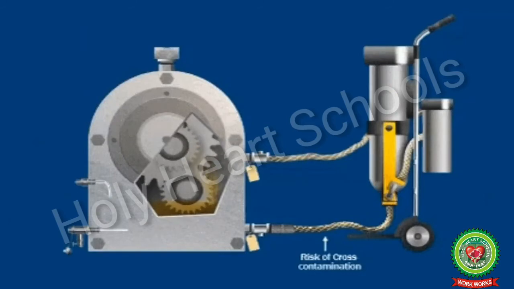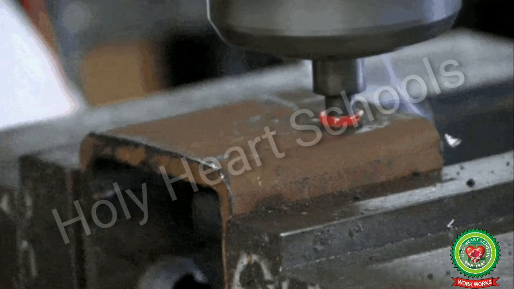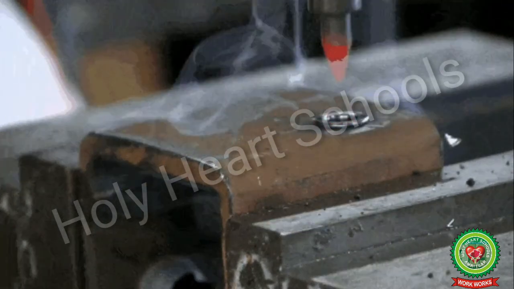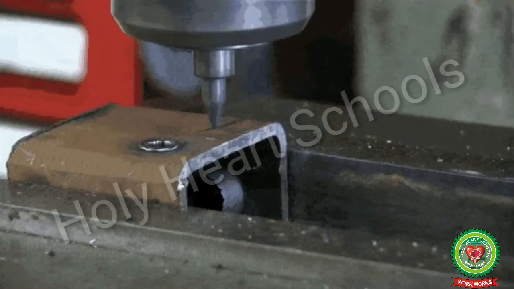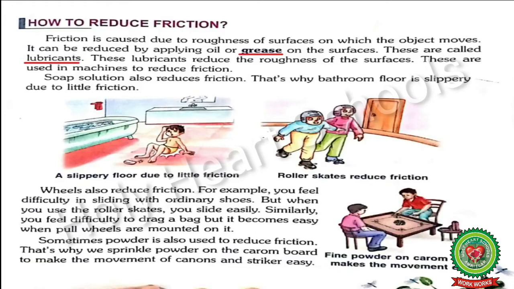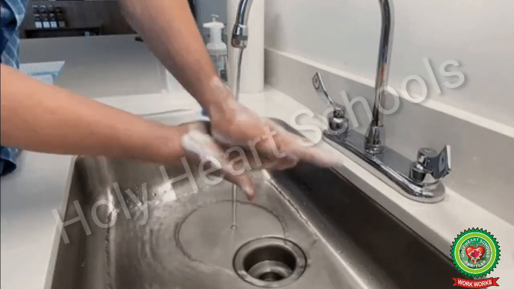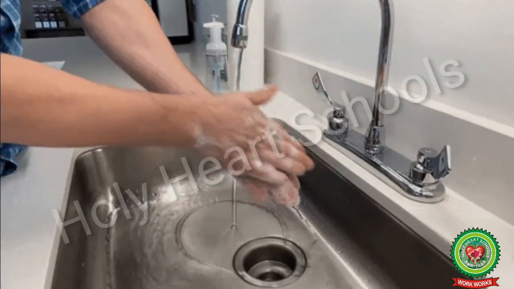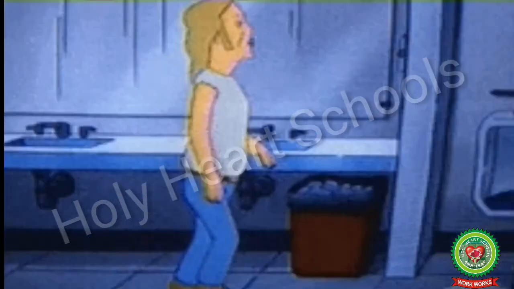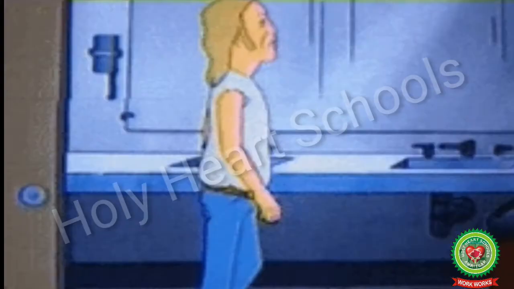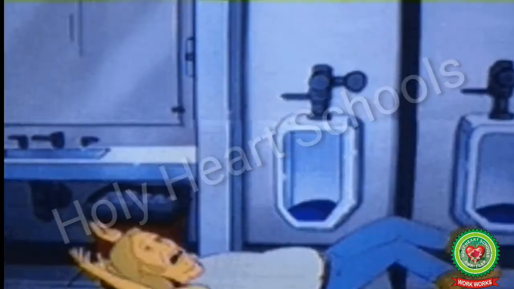A lubricant, as we might know, is a substance used to reduce friction between two or more substances which are in mutual contact. This ultimately brings down the heat generated when the surfaces move. It is one of the most important substances used to improve the overall performance of machines and increase the lifespan of equipment. Soap solution also reduces friction. That's why bathroom floors are slippery due to little friction.